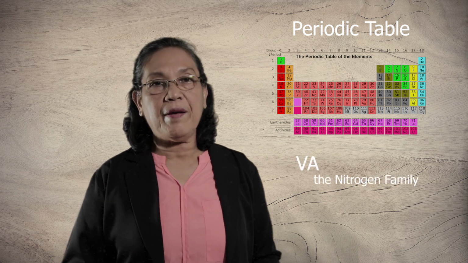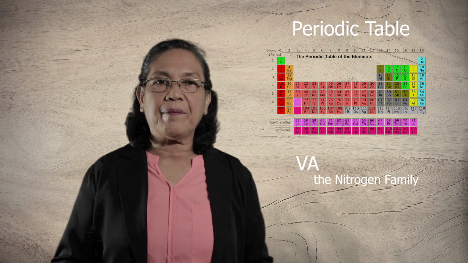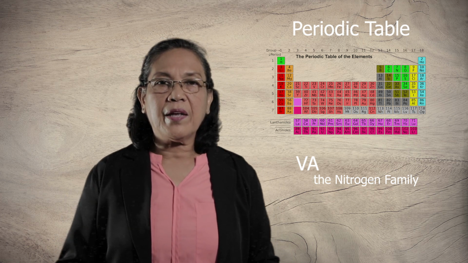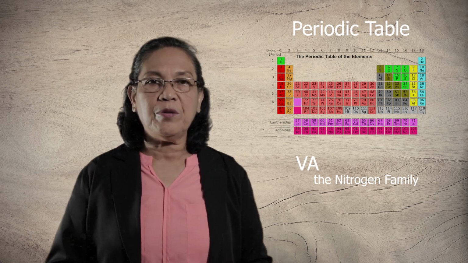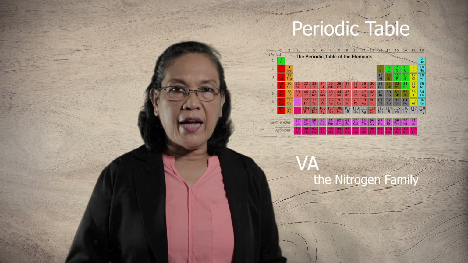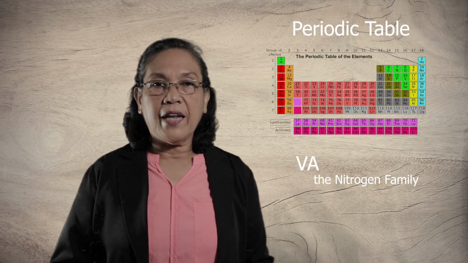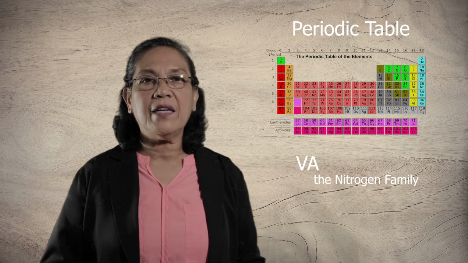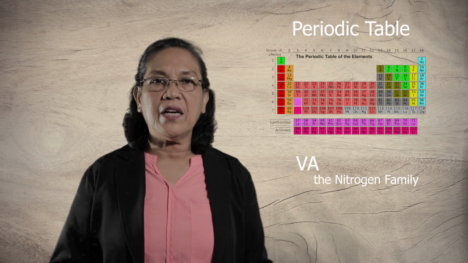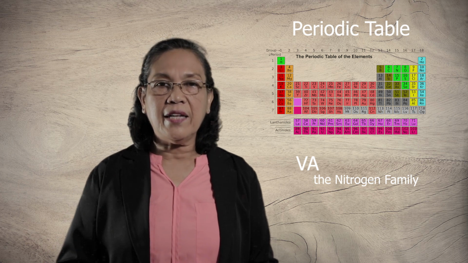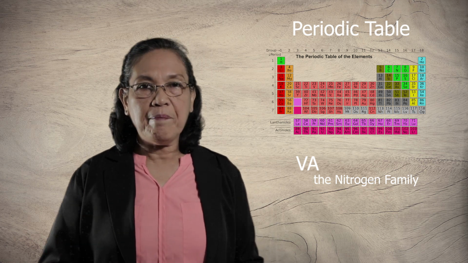Then the 5A family. This is known as the nitrogen family. In this family, there are 5 valence electrons, and this group contains nonmetals, metalloids, and a metal. The nonmetals of this family are nitrogen and phosphorus. The metalloids are arsenic and antimony. And the metallic element in this family is bismuth.